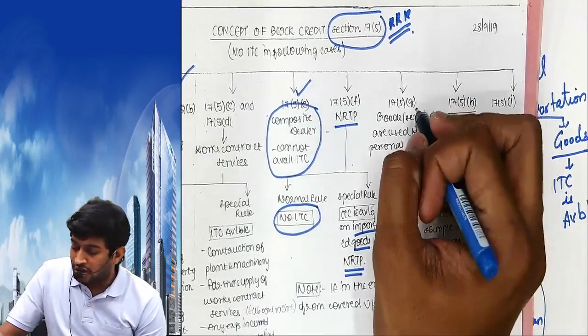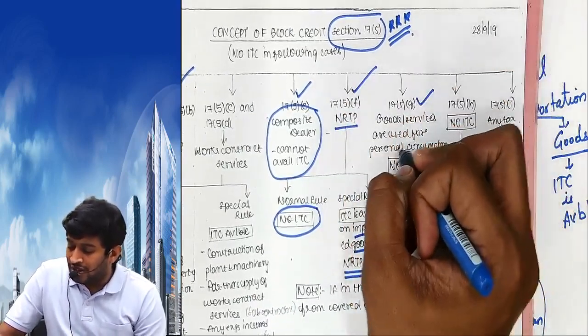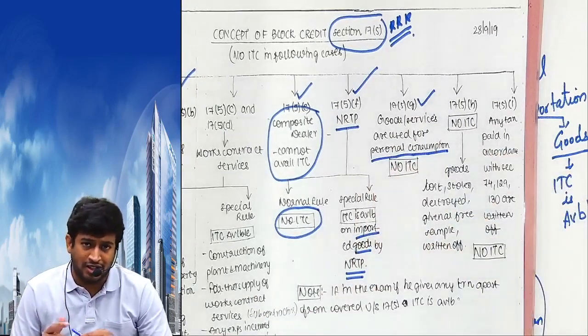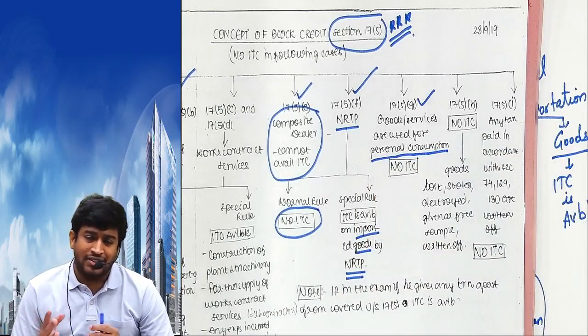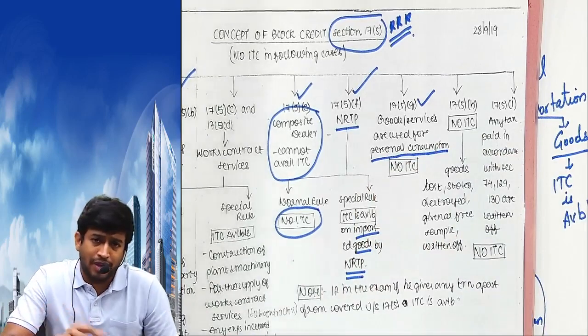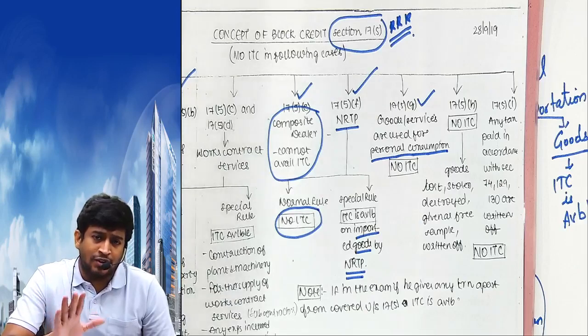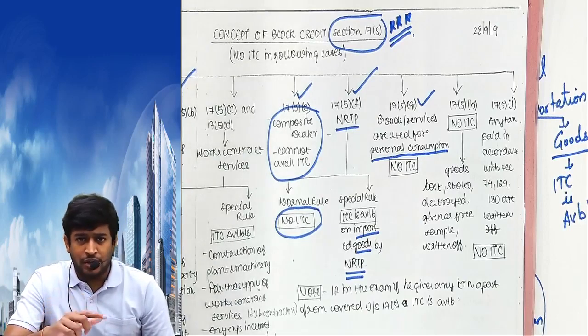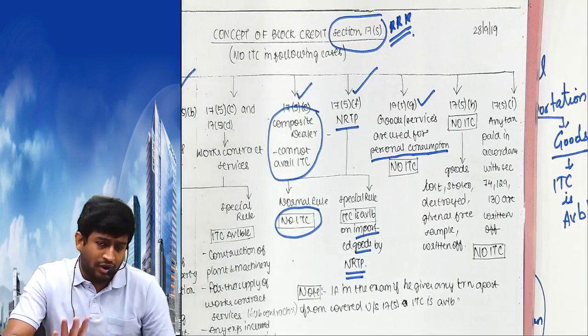Next, this also we know. If the goods are used for personal consumption, no input tax credit. If the goods you're purchasing are not for resale, for example, I have a chocolate shop. I purchased chocolate 100 plus 12, 112. I sold for 200 plus 24. I collected 24. I paid 12. 24 minus 12, 12. Okay, that's fine.